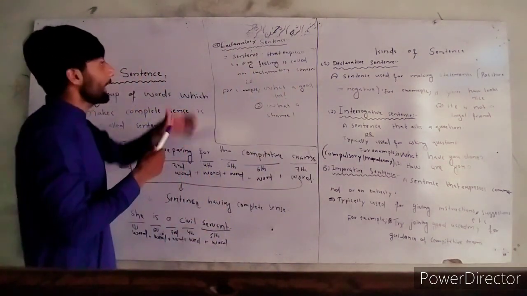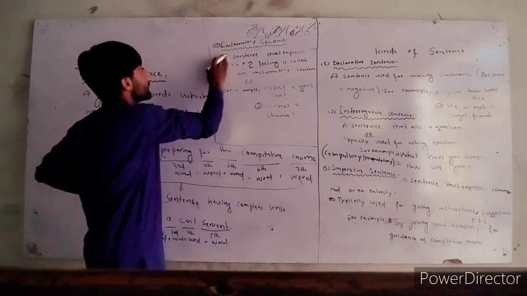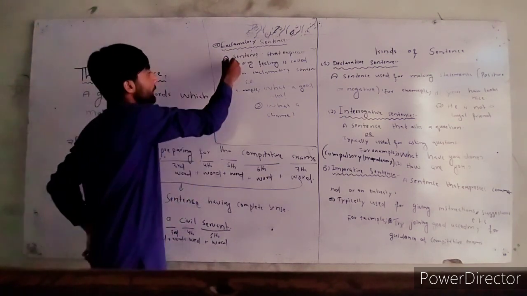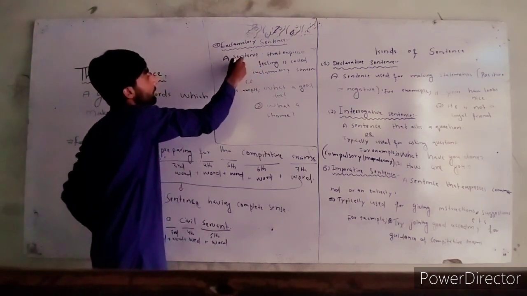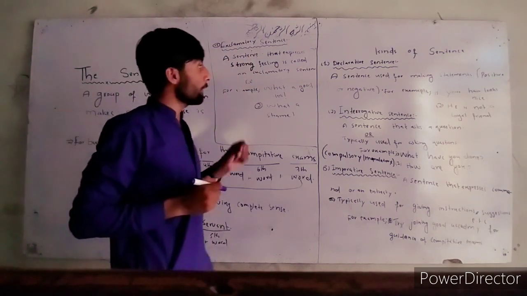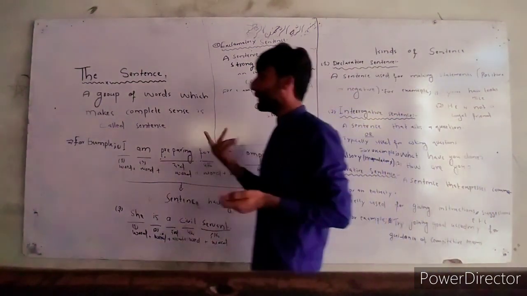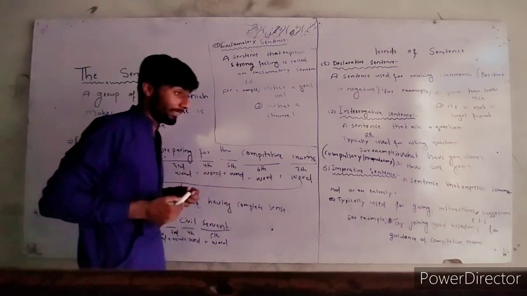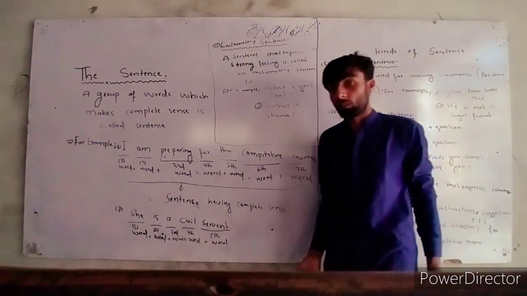And the fourth one is the exclamatory sentence. A sentence that expresses strong feelings is called an exclamatory sentence. So it is an easy one. All people know about the exclamatory sentence, but there are also rules for how to write an exclamatory sentence.